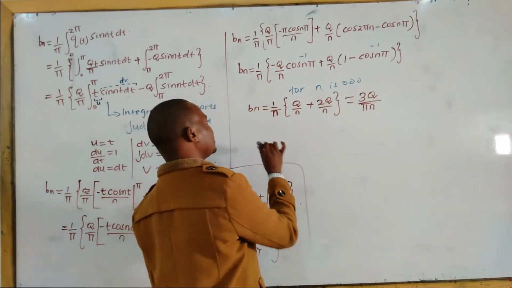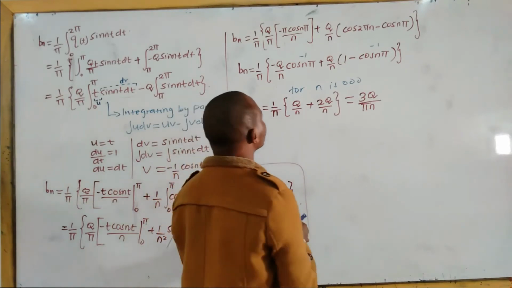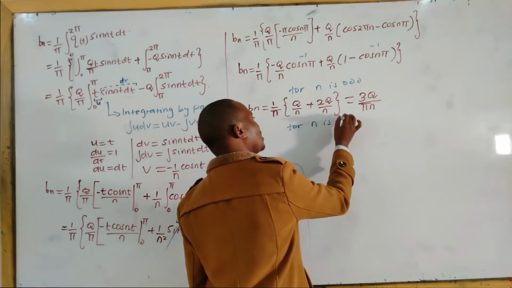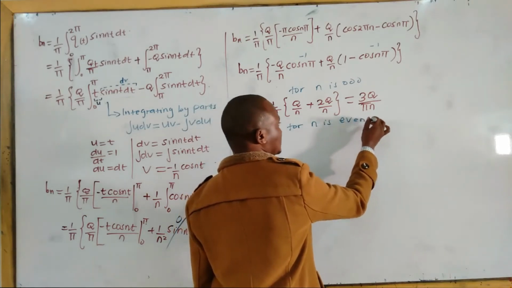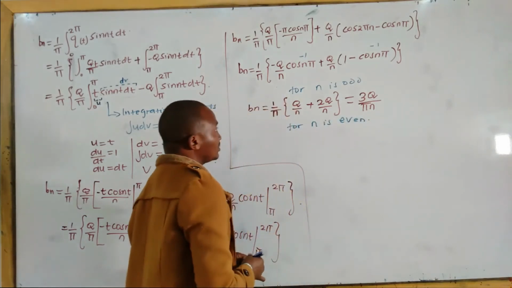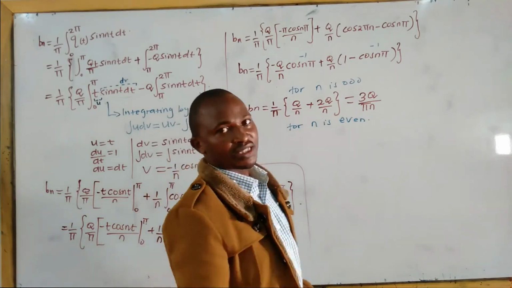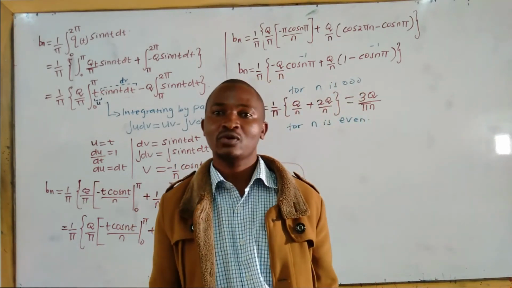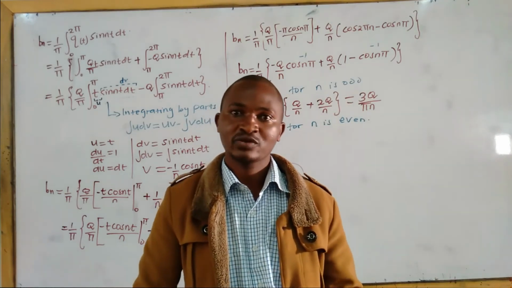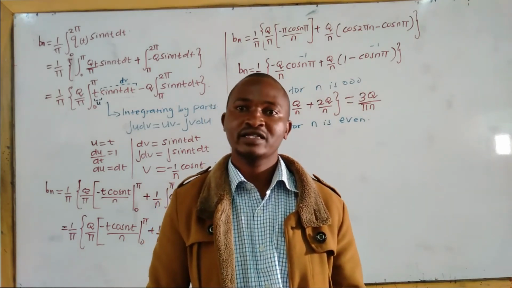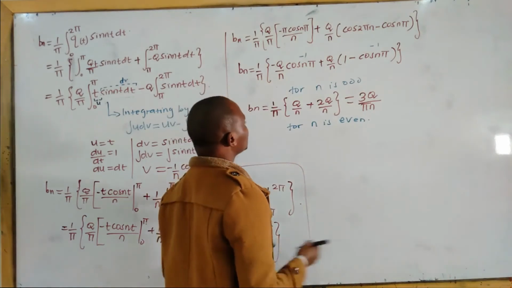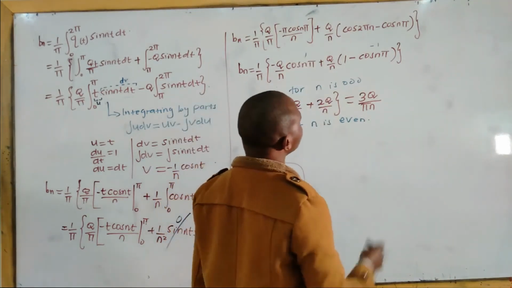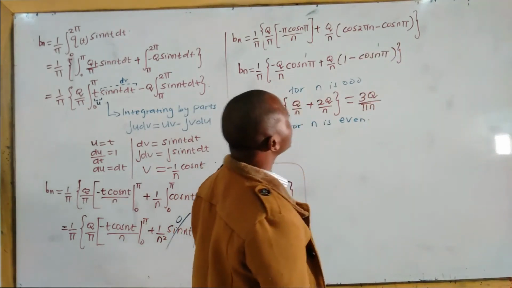For n is even, cosine of 2 pi is 1, cosine of 4 pi is 1, cosine of 6 pi is 1. This one will be positive 1, and this one will be positive 1.